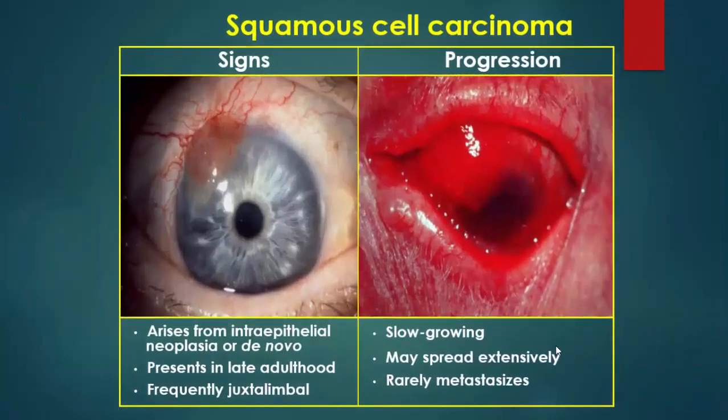Squamous cell carcinoma arises from intraepithelial neoplasia or de novo, present in late adulthood and frequently limbal. Progression: it is a slowly growing tumor, may spread extensively and rarely metastasizes.